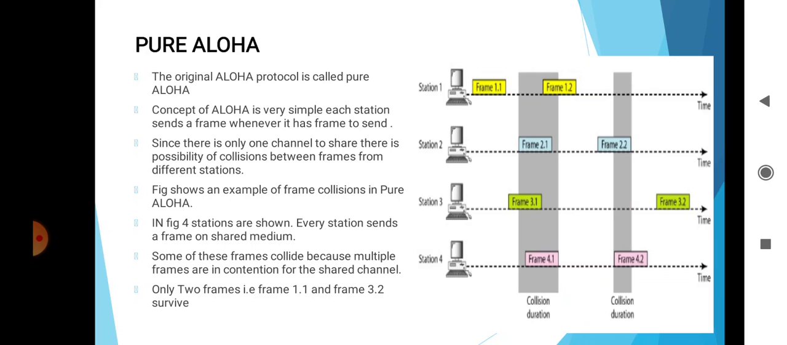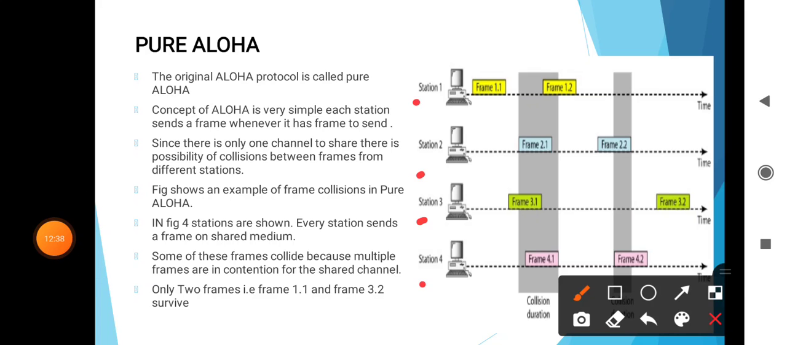In the example figure, four stations are shown: station 1, 2, 3 and 4. Every station sends a frame on the shared medium, and some of these frames collide because multiple frames are in contention for the shared channel. Only two frames, frame 1.1 and frame 2.2, survive, and all other frames are destroyed.